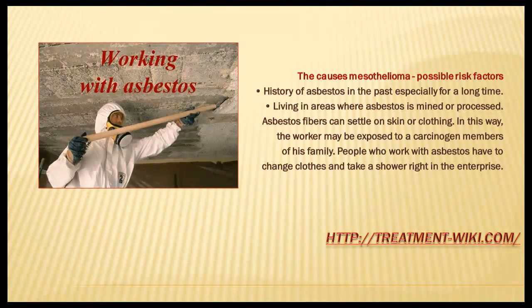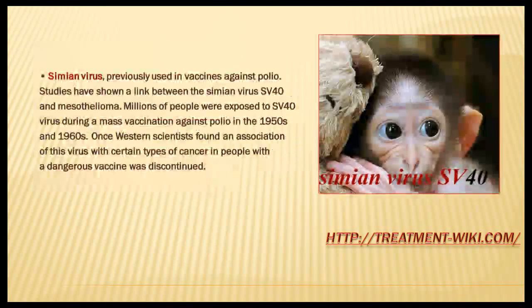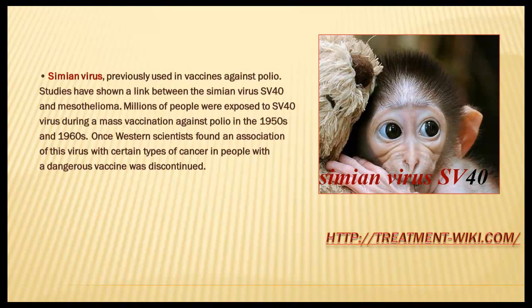Possible risk factors. History of asbestos exposure in the past, especially for a long time, or living in areas where asbestos is mined or processed. Asbestos fibers can settle on skin or clothing. In this way, the worker may expose members of his family to a carcinogen. People who work with asbestos have to change clothes and take a shower right at the enterprise. Simian virus, previously used in vaccines against polio.